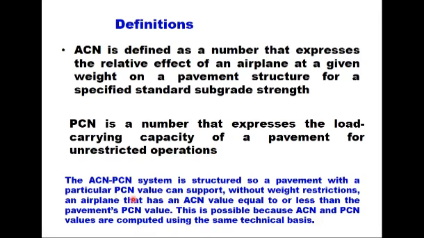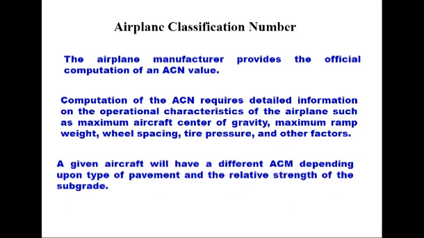Now this ACN-PCN system is a method of reporting relative pavement strength, and therefore airport operators can evaluate acceptable operations of airplanes, but you should remember that it is not a method of pavement design. This airplane classification number is generally provided by the manufacturers. The computation of ACN requires detailed information on the operational characteristics of the airplane, such as maximum aircraft weight, its center of gravity, maximum ramp weight, wheel spacing, tire pressure and other factors.